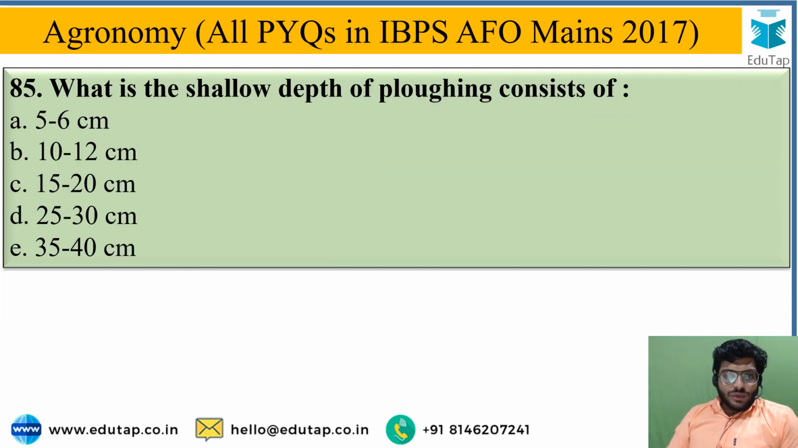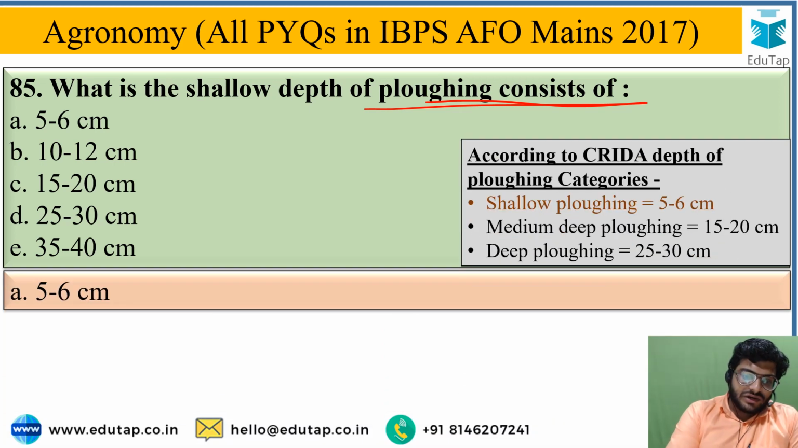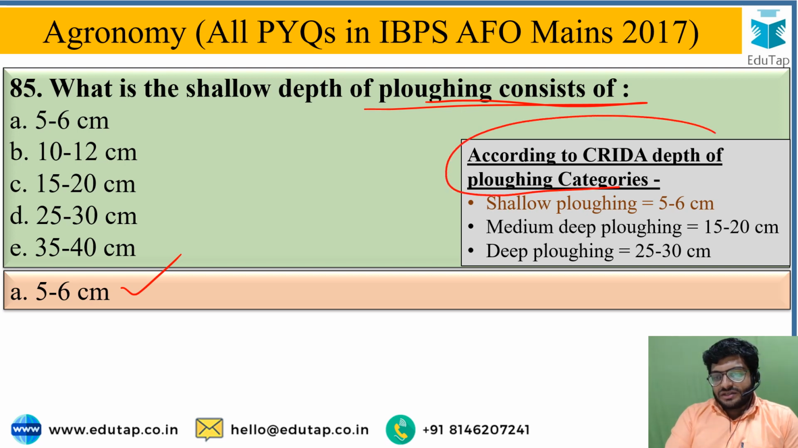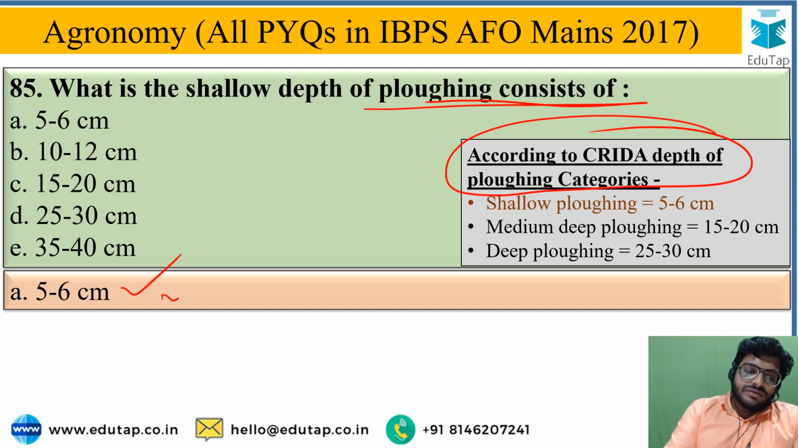What does the shallow depth of plowing consist of? For the shallow depth of plowing, from these options, the correct answer is 5 to 6 centimeter. According to CRIDA, that is the Central Research Institute for Dryland Agriculture, they give the categories for the depth of plowing, and for shallow depth plowing, it is up to 5 to 6 centimeter deep in the soil.